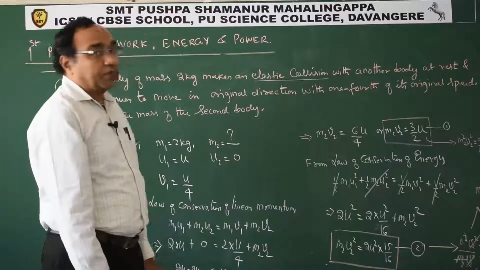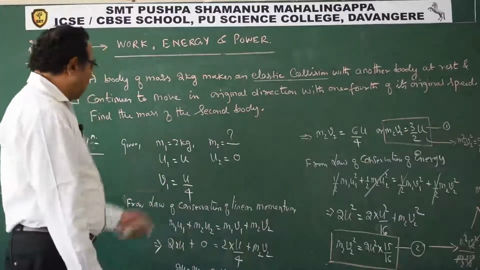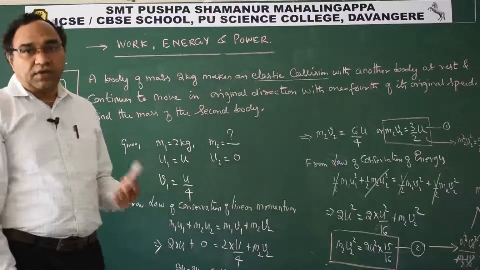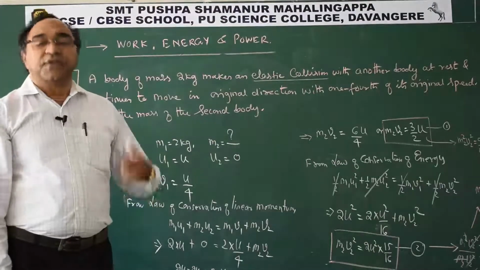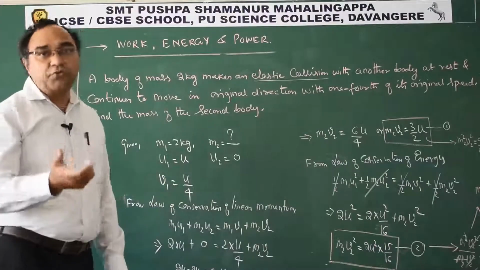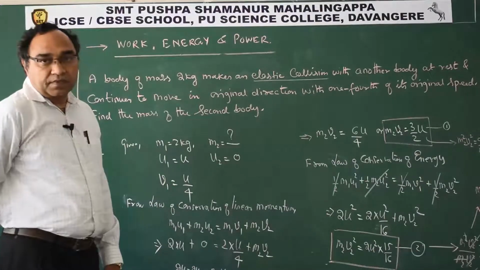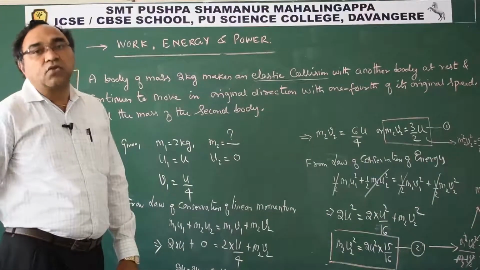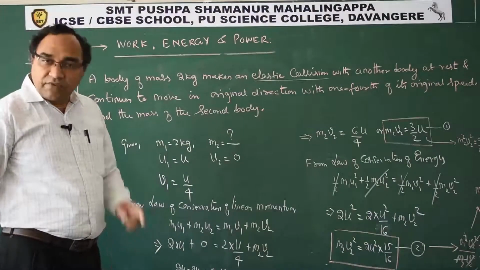That is exactly how we can use the equations. This is one way by which we can solve. The second method is we can use the concept of coefficient of restitution as well. Because it is given as an elastic collision, this means that the coefficient of restitution will be 1.